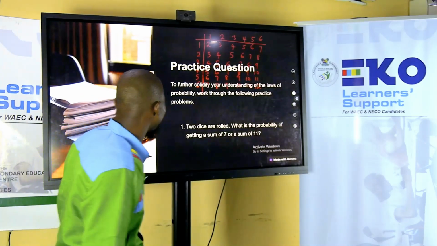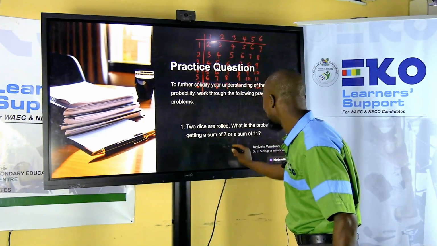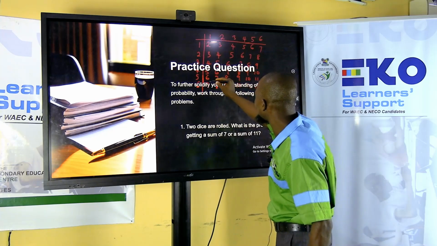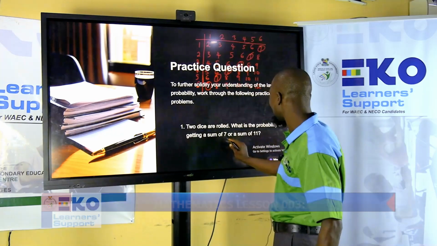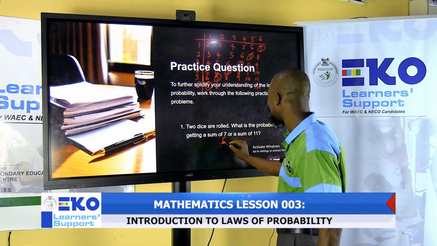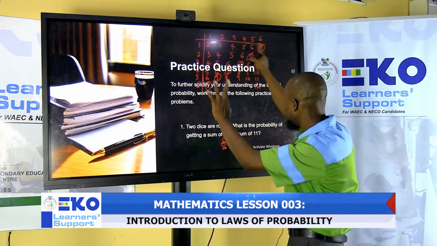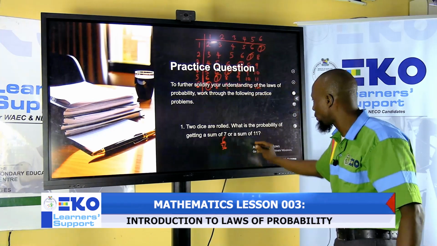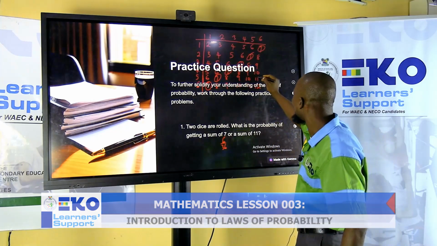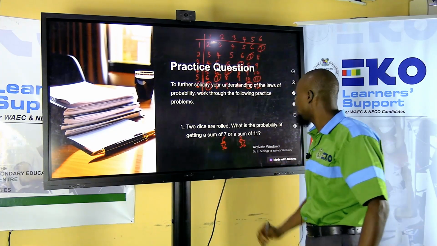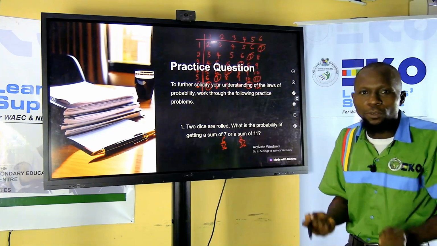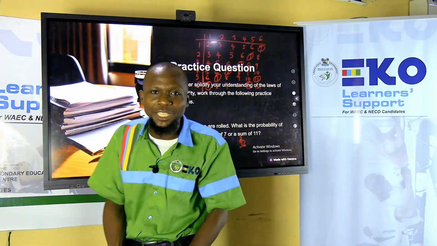So let's quickly do that. The probability of having a sum that is 7: 1, 2, 3, 4, 5, 6. So the probability of having a sum of 7 is 6 over 36. The total is 36. We have done that before. A sum of 11: 1, 2. That is 2 over 36. So can a sum be 7 and at the same time be 11?